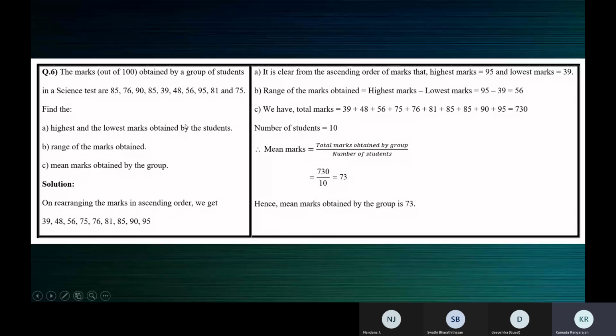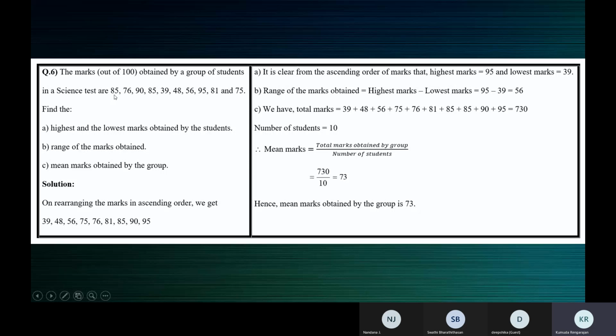So you can write it, you can also present this. It will be good if you present it. Simply arrange the data in ascending order so that you are sure of the smallest value. Why do we have to arrange it in ascending order? Because when you arrange it, you are sure that the lowest value is 39 and the highest value is 95. When you just look at the numbers and try to find the highest and lowest value, you might go wrong. There might be 96, but by mistake you might write 95.